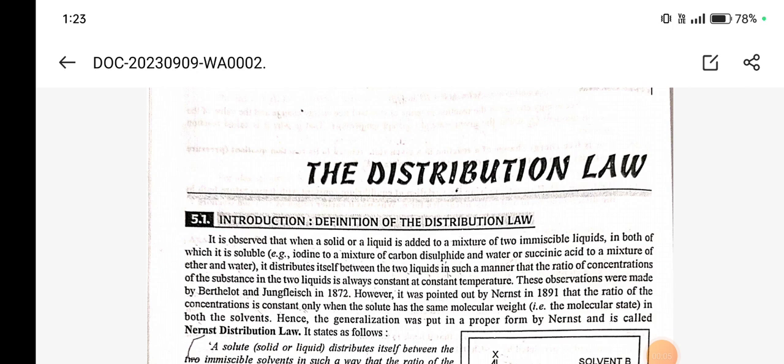Today I am going to make an audio recording for visually impaired students of physical chemistry from Pradeep's book. The chapter name is The Distribution Law. Introduction. Definition of the distribution law.